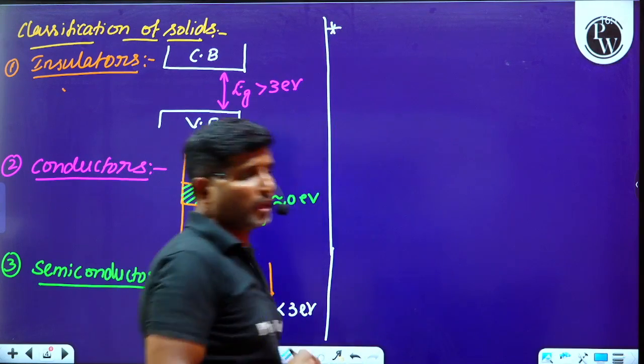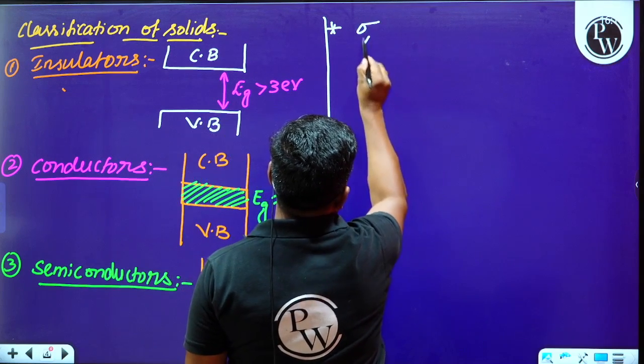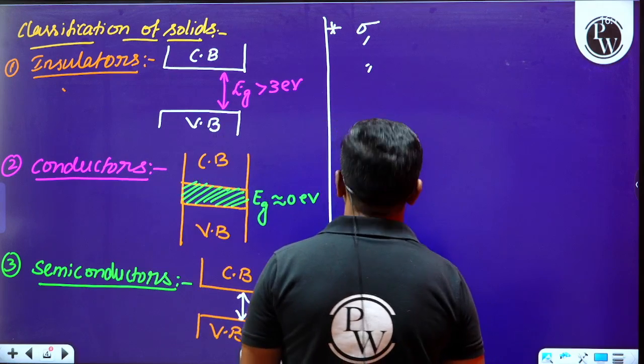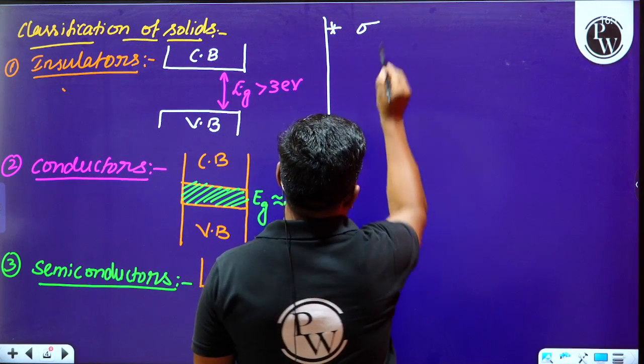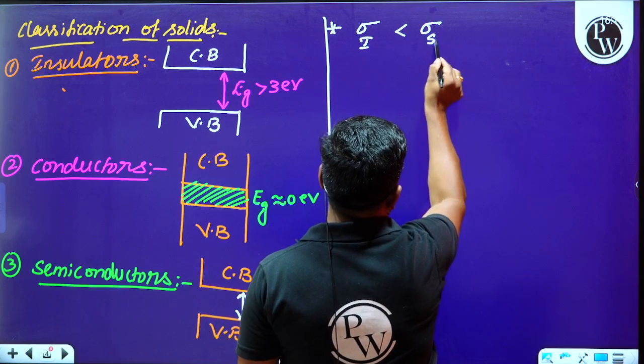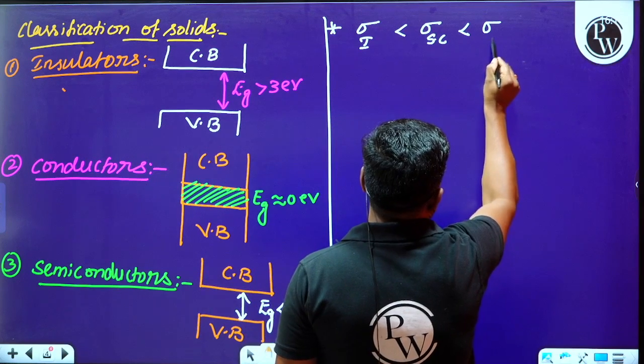Semiconductors, we can say that the conductivity of insulators is less than the conductivity of the semiconductors, which is less than the conductivity of conductors.